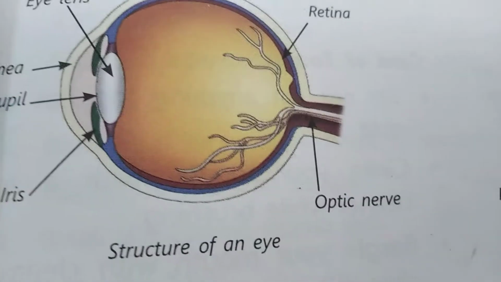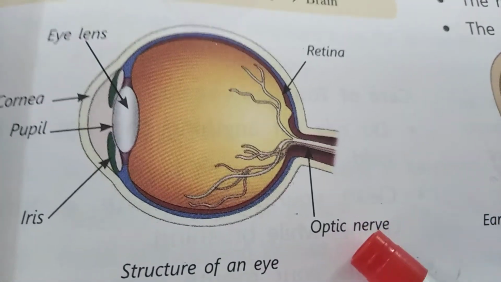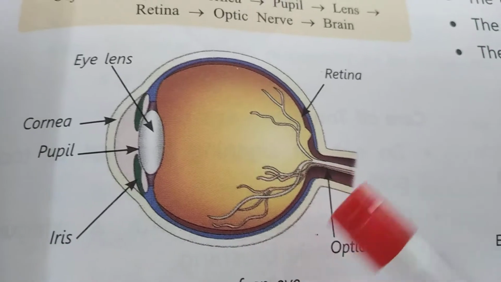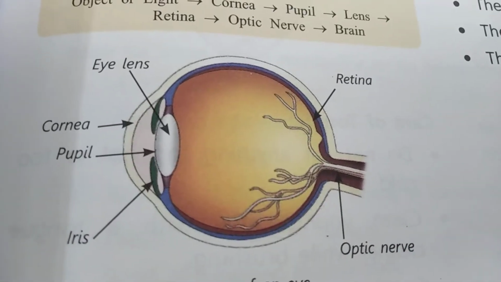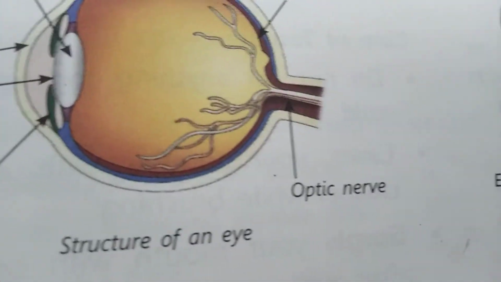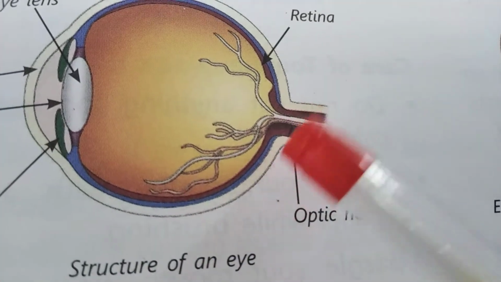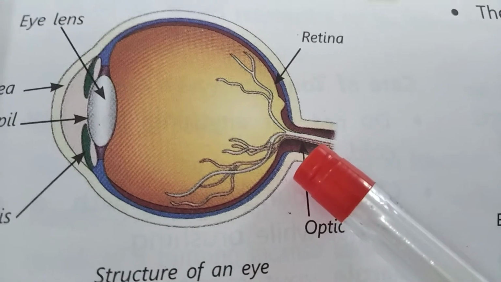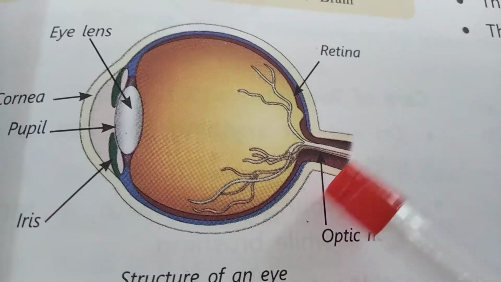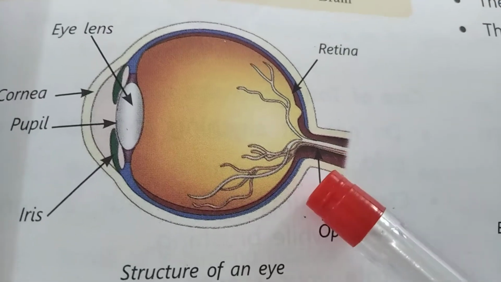After that, the optic nerve. Where is the optic nerve located? It is located at the back of the eye. It is also called a cranial nerve.